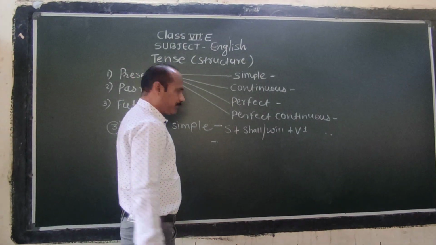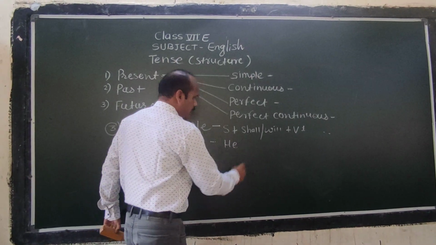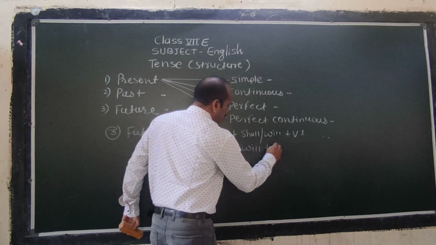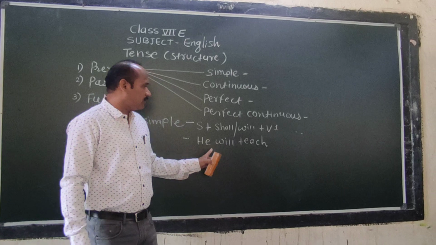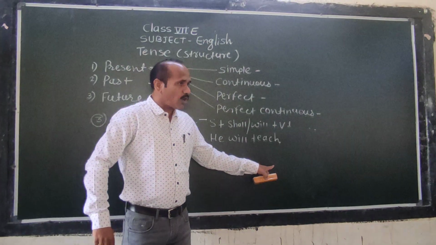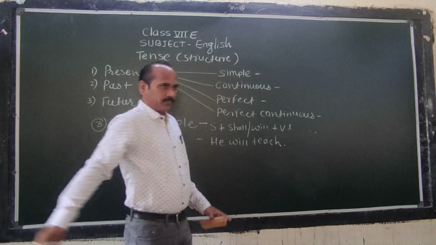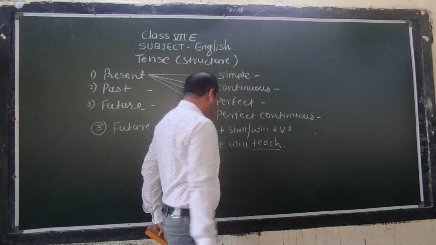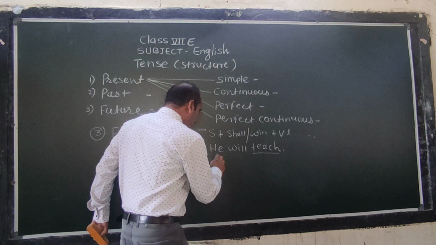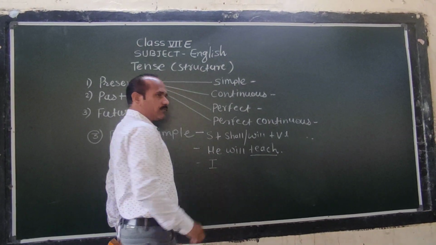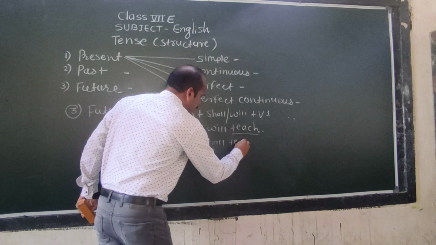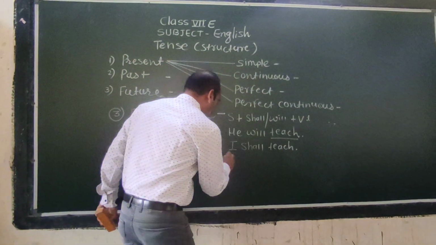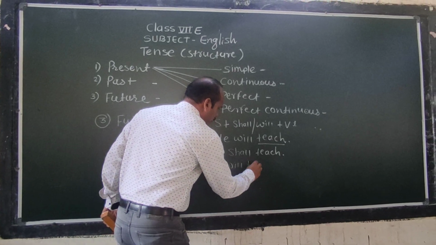Let me discuss an example. He will teach. We don't want to say "he will teaches" or "he will taught." No. We have to take the first form of verb. He will teach. What will we use after I? Yes, you? I shall. Good. I shall teach. We can say I will teach also.